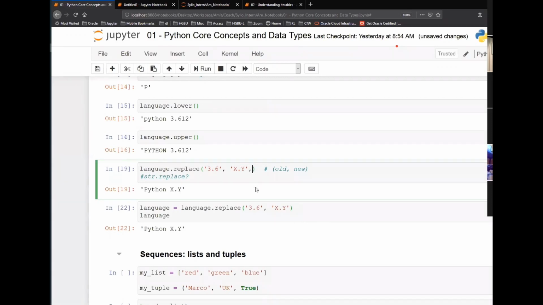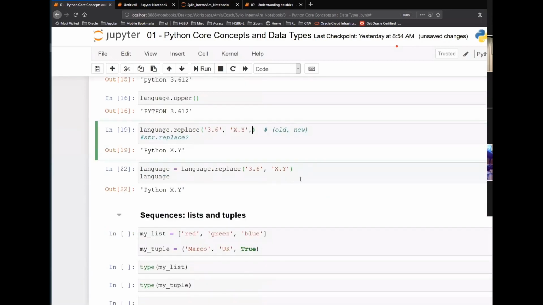Like in a tuple, we have the option to give a comma after the last item, and it will not give you any syntax issue. Replace takes multiple parameters. There are other parameters that you can add here, and even adding a comma will not hamper anything. Without the comma also it will work fine.